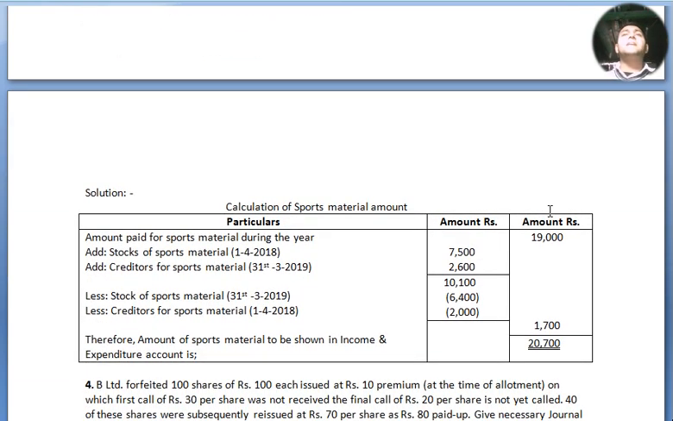Solution. Here we can see calculation of sports material amount. Particulars: amount, no debit credit, please do not get confused. Simple format of calculation only. Amount paid for the sports material during the year is 19,000. From additional information I have written: add stock of material in the beginning of the year 7,500. Add creditors at the end of the year, which is 2,600, where we got 10,100 in the inner column. Then again we less the stock of sports material for the end of the year. No, not the end of the year. Again I have made a mistake over here.